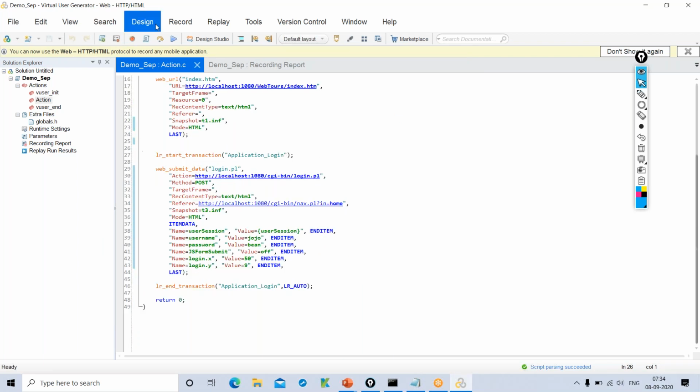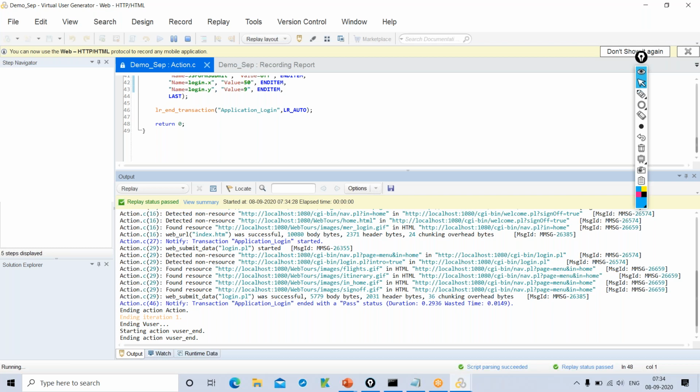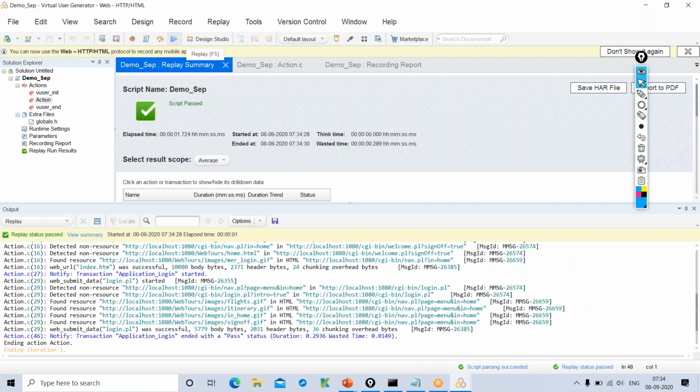Now I'll run this script again and we'll see what is the response time for this login functionality. To run this, we have a run icon here, or F5. If you click F5 or run, the script will run. The only advantage of this Vusion tool is you record the entire functionality once, just tweak some code or make some minor changes, and it will run many times for you. Unless there is a major change in your application, the script will run for you. Okay, now the code is executed.